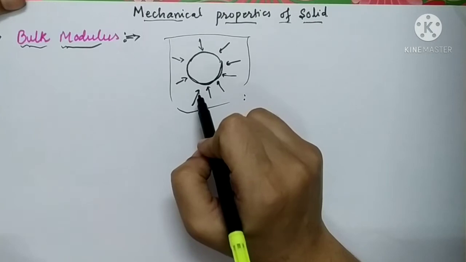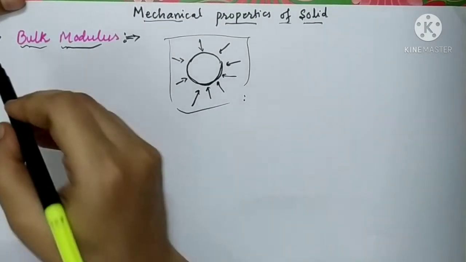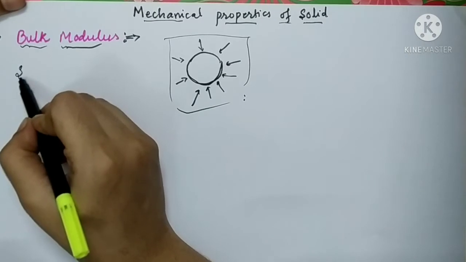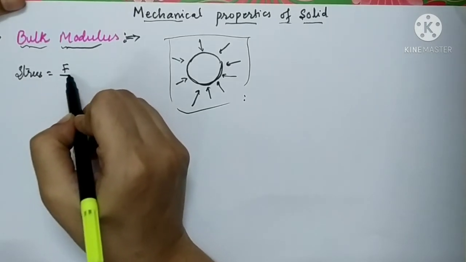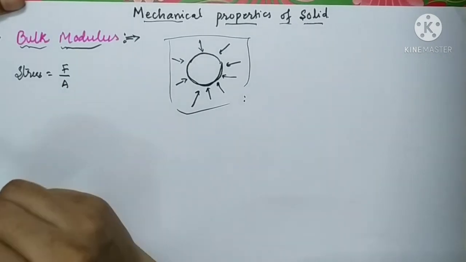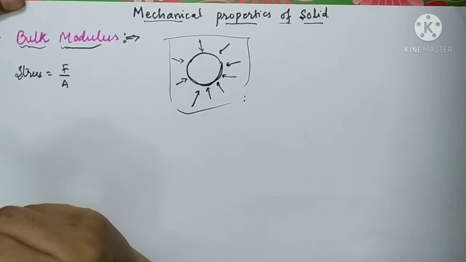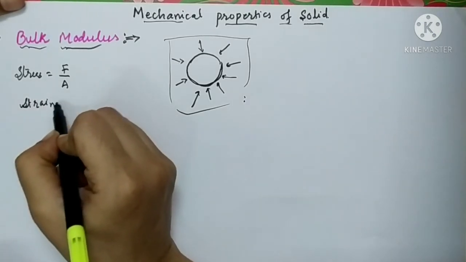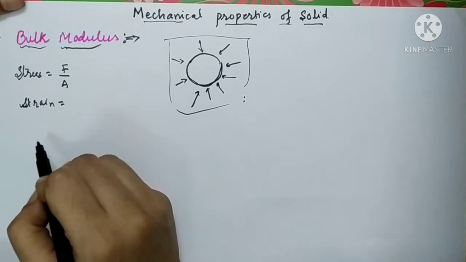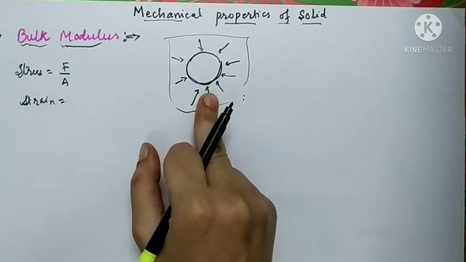So if there is a change in the volume of the object, then we define the stress as force per unit area. We all know that stress is force per unit area, and strain here corresponds to the change in volume.